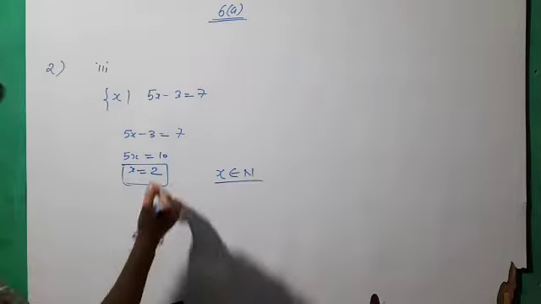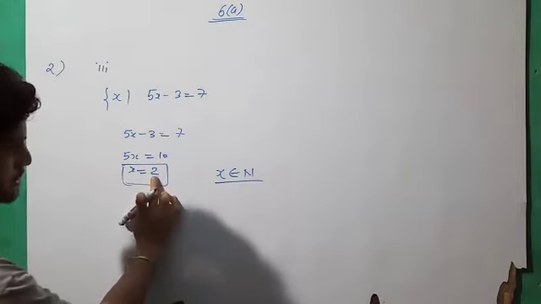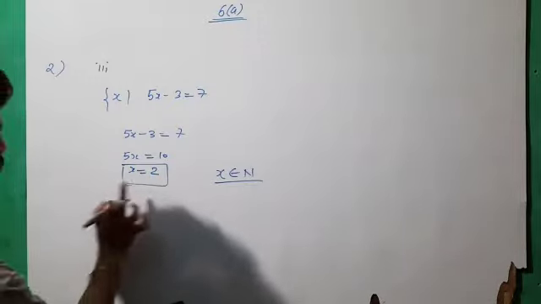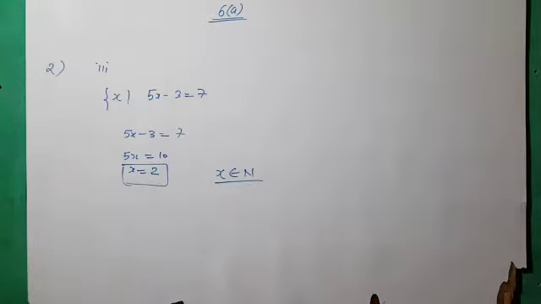Following are the singleton sets. The number of elements in this set is 1, and that element is 2. So we can say that this is a singleton set. Similarly, you have to find out the value of the fourth one.